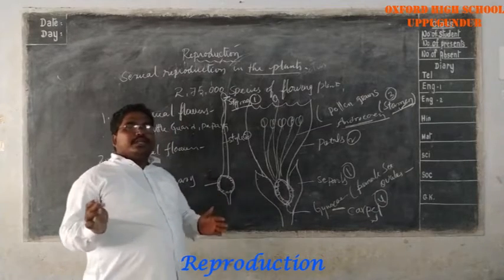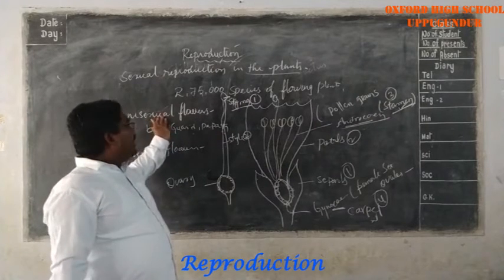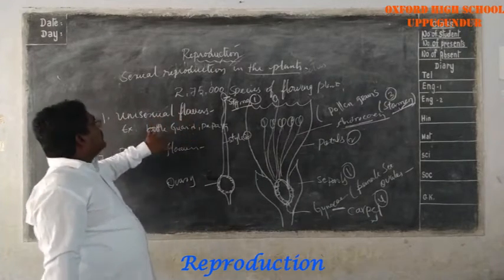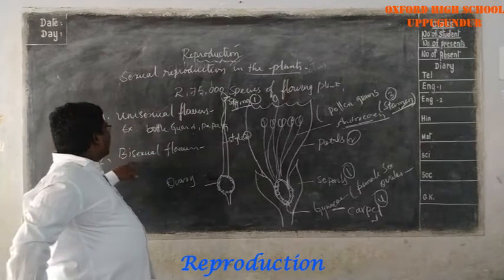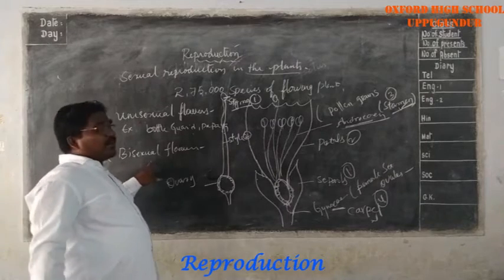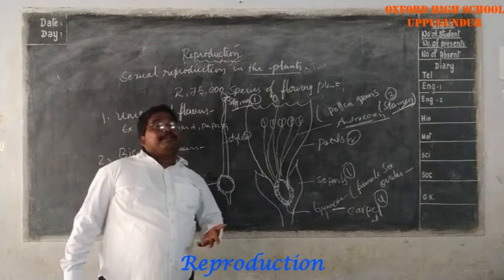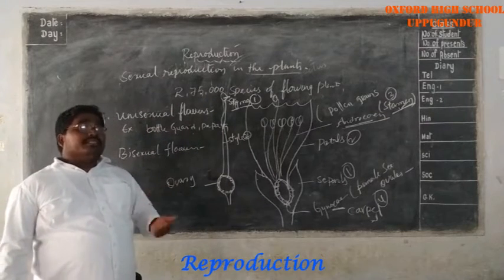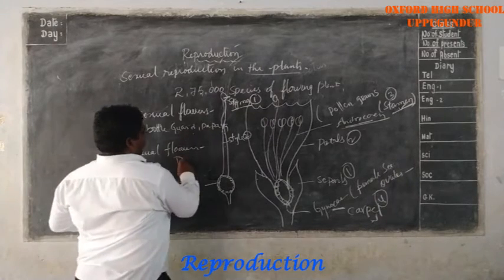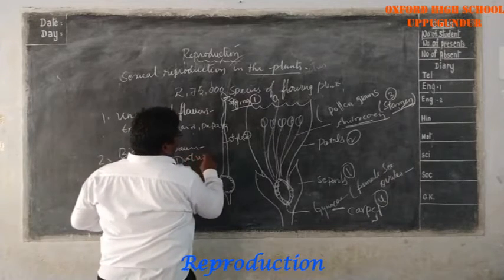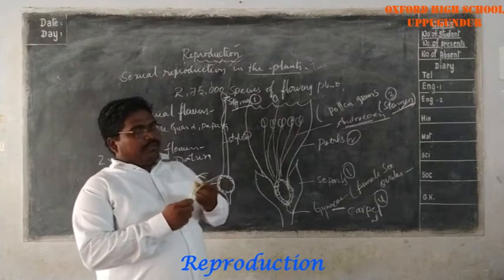Now pollination. Listen carefully, students. Plants having either the carpel or the stamen are unisexual. Bisexual flowers are the flowers having both carpel and stamen, androecium and gynoecium. Those are bisexual flowers. Example: datura. I have taken an example here. This contains both the male portion and the female portion.